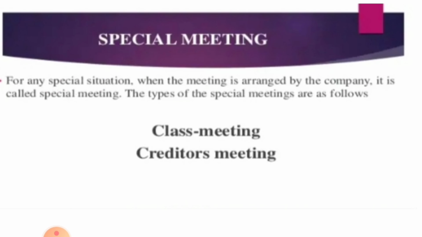Now let us move on to the next category of meeting, that is the special meeting. For any special situation, when a meeting is arranged by the company, it is called a special meeting. The types of special meetings are as follows: one is the class meeting and the second one is the creditors meeting.